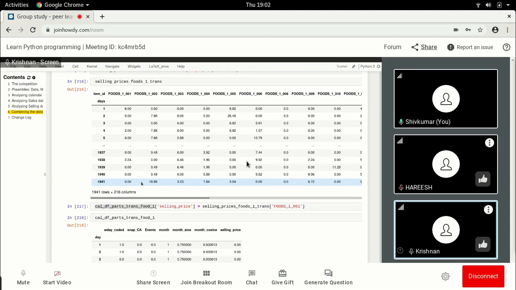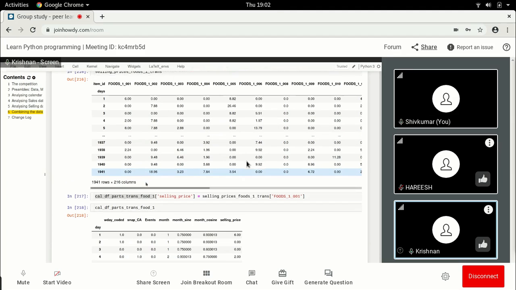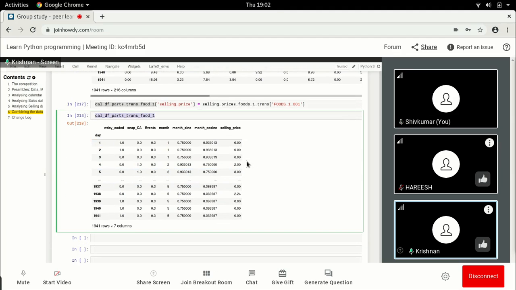This will be tricky. Let's say I would say x underscore food. No, that's not a good method, because it becomes iterative over this. You have to iterate over each and every column in your data frame.